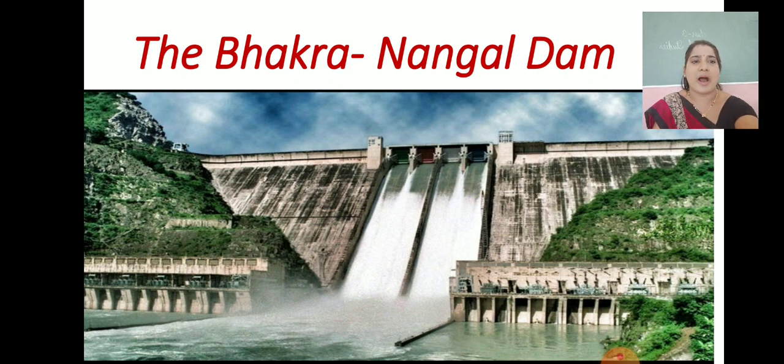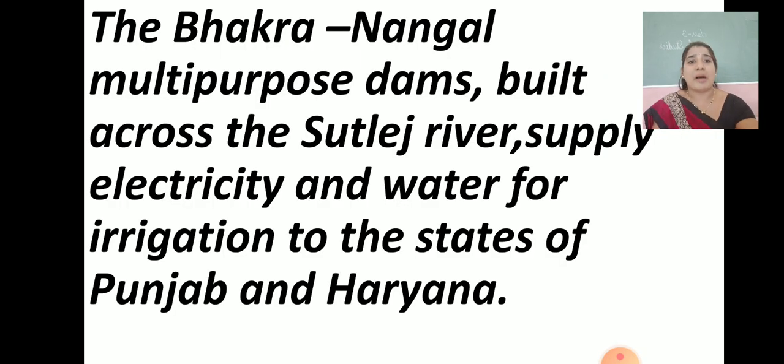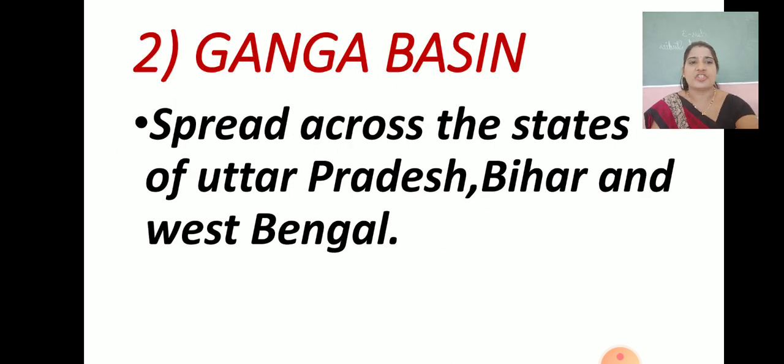So we are having the Bhakra Nangal Dam. The Bhakra Nangal Dam is a multi-purpose dam children. It is built across the Satluj River. It supplies electricity and water for irrigation to the states of Punjab and Haryana. So the very important thing is the Bhakra Nangal multi-purpose dam, which is built across the Satluj River and supplies electricity and water for irrigation to which states? To Haryana and Punjab. Yes children.